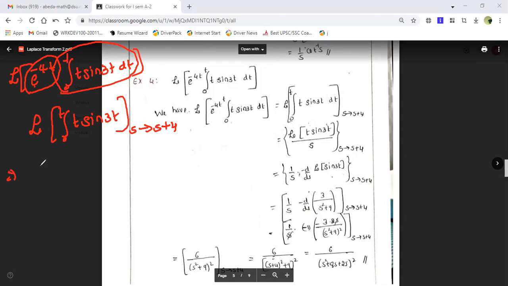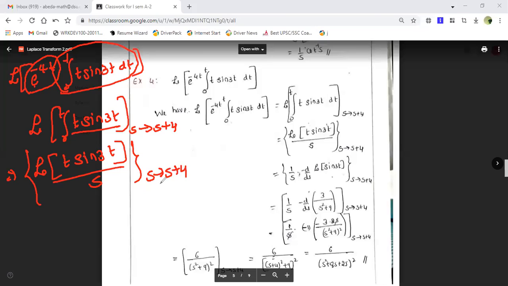This is of the integral form, 0 to t, so I have to apply the integral formula for L of f of t, where my f of t is t into sine 3t. So be careful in each step. Here I am writing L of t into sine 3t divided by s, where I have to shift s to s plus 4.